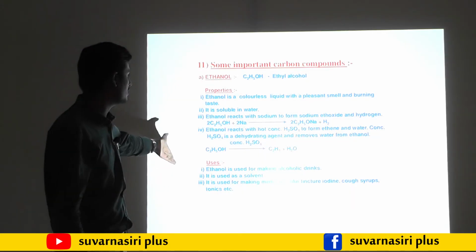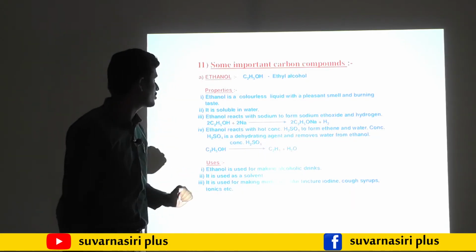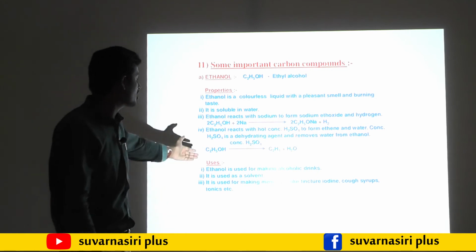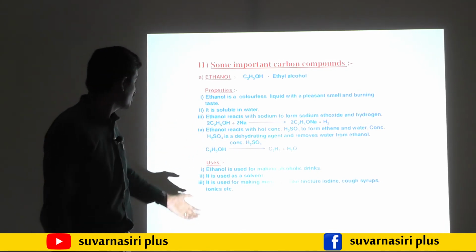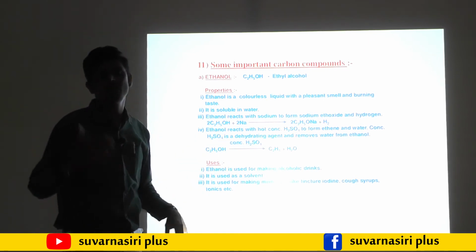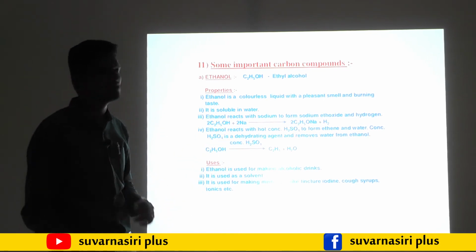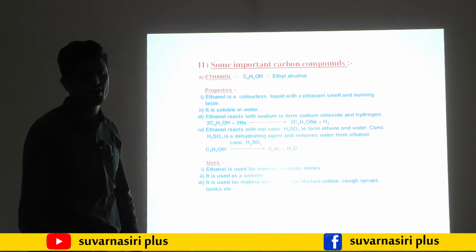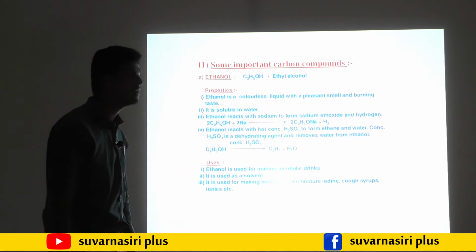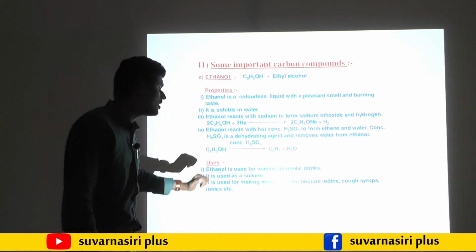Then, last but not least, the uses of ethanol. It is used for making alcoholic drinks, as I told earlier. It is used as a solvent, and many medicines are dissolved in ethanol. It is also used in medicines like tincture of iodine, cough syrups and tonics. These all contain ethanol.